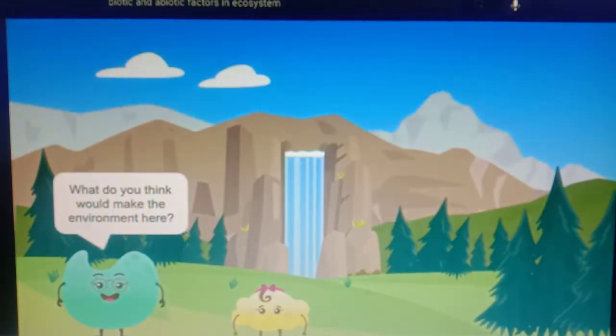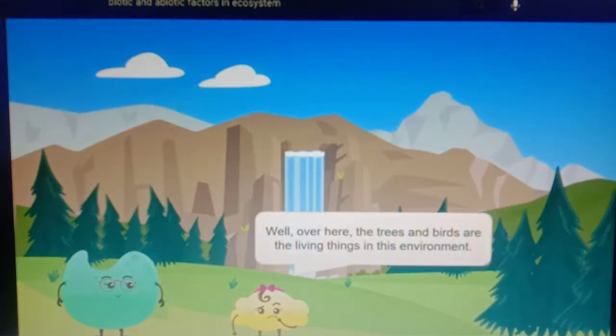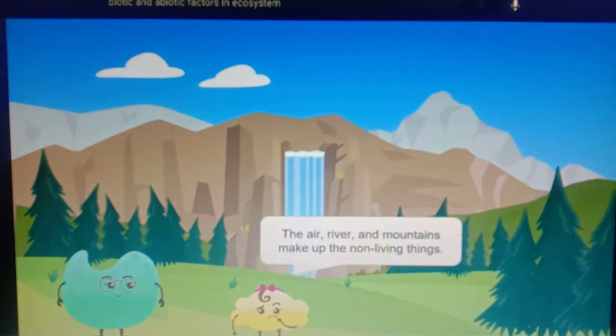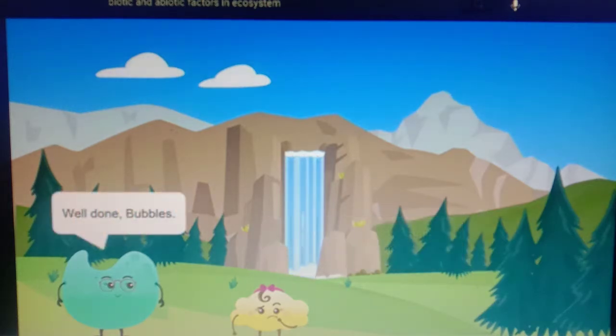What do you think would make the environment here? Well, over here, the trees and birds are the living things in this environment. The air, river, and mountains make up the non-living things. Well done, Bubbles.